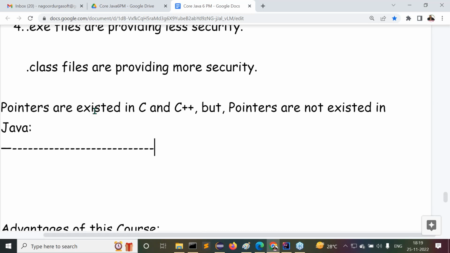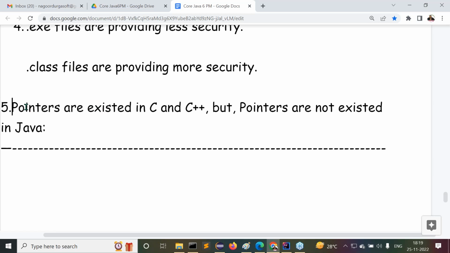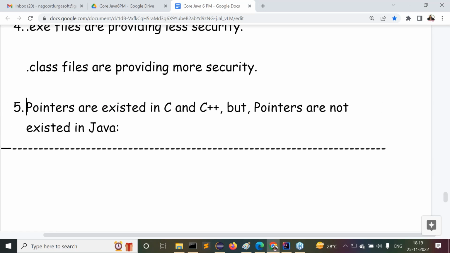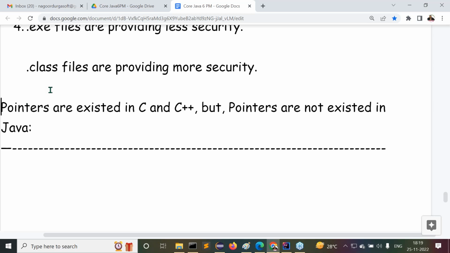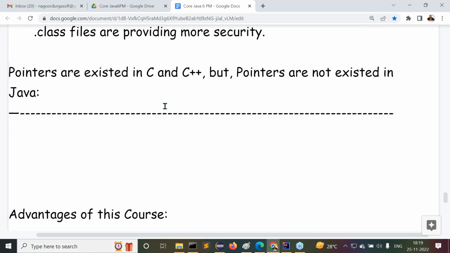Understand this clearly? Pointers exist in C and C++, but pointers do not exist in Java. This we can understand as the fifth point here.